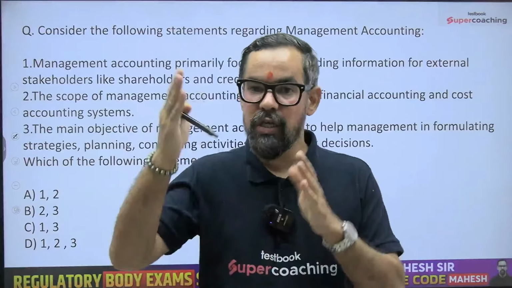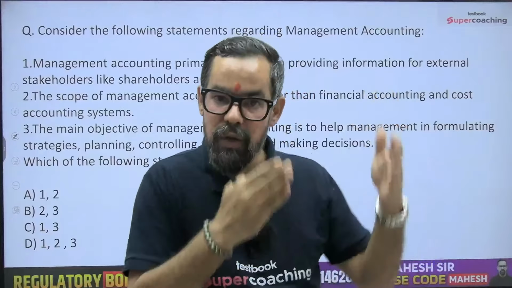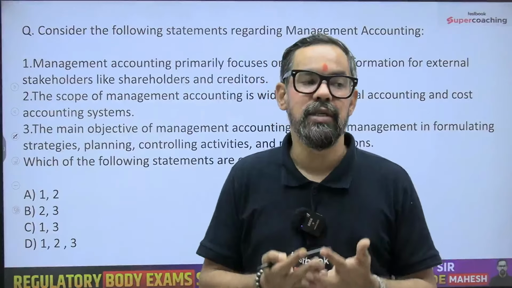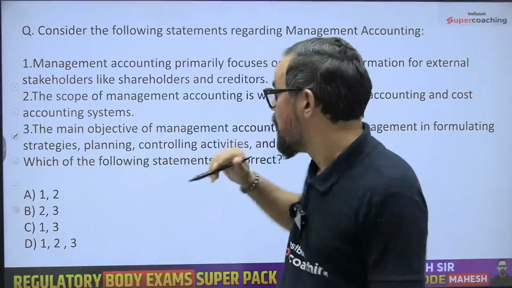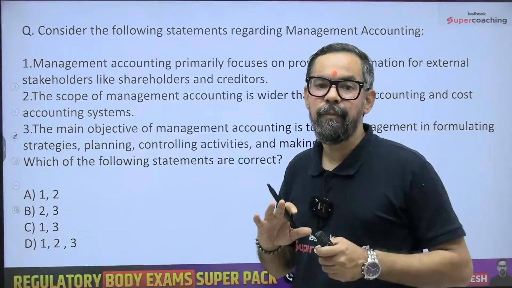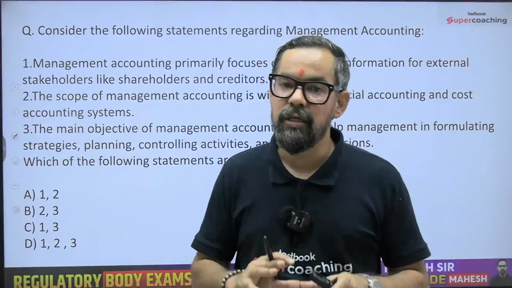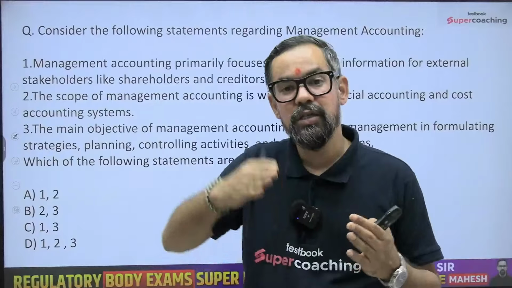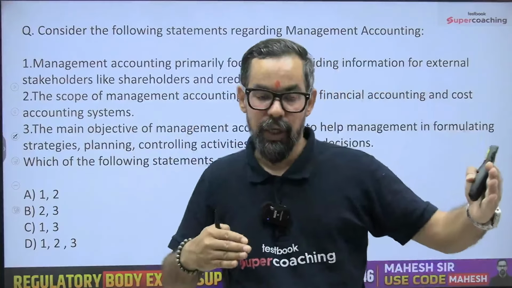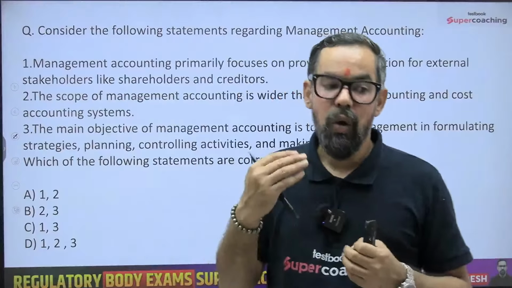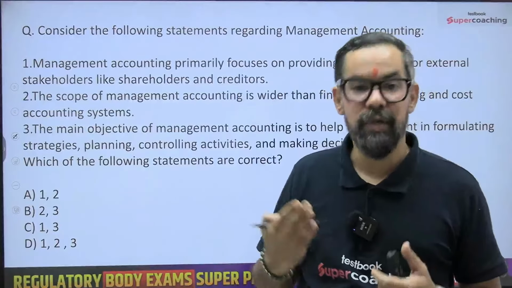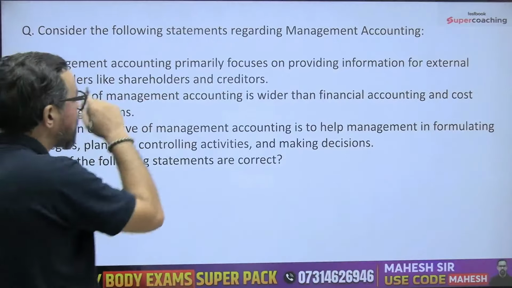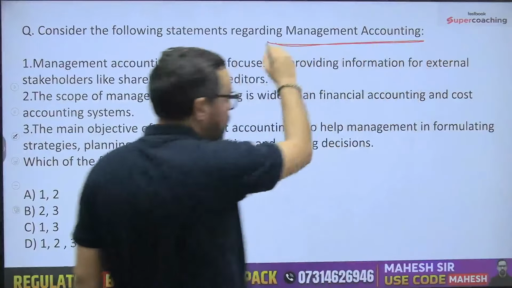ठीक है, जैसे कॉस्ट अकाउंटिंग के लिए 24 है, फाइनेंशियल अकाउंटिंग के लिए अकाउंटिंग स्टैंडर्ड्स हैं, या इंडियन कॉन्टेक्स्ट में इंडियन अकाउंटिंग स्टैंडर्ड्स हैं, ठीक है, 39 जो अभी एग्जिस्टेंस में हैं, पहले 41 हुआ करते थे, ठीक है. बट हियर मैनेजमेंट अकाउंटिंग इज समथिंग which is for the internal purpose of the business. It is used by the internal stakeholders of the business. They use cost and management accounting along with some ratio analysis to make decisions to improve the overall efficiency of the business. That is your management accounting. Now the question is, consider the following statements around management accounting. तो एक बार try कीजिए आप लोग.